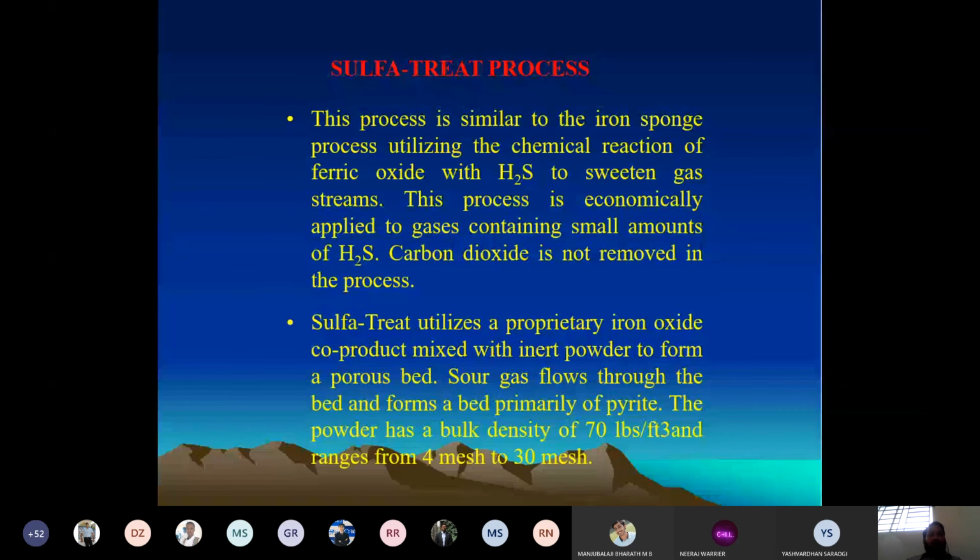The sulfur treat process also utilizes a similar column as the iron sponge. In the iron sponge process, you had a temperature of around 49 degrees. Here you will have a temperature of 54.4 degrees. Make a note of it. In iron sponge you had 49 degrees, and in the sulfur treat process we have around 54.4. Here we don't have any difficulty maintaining the pH. If you want to maintain the pH, we need to add